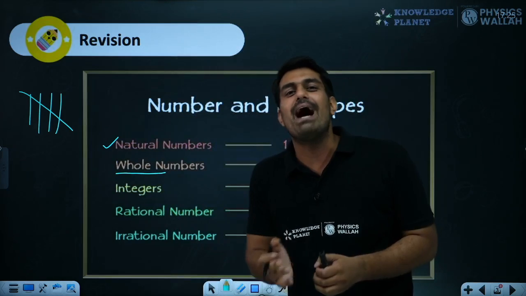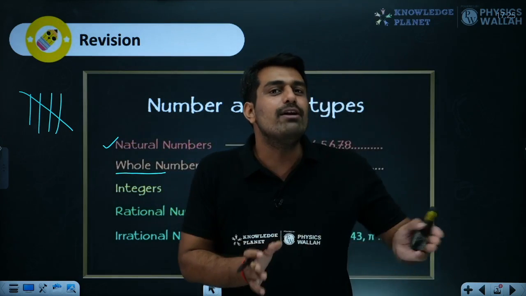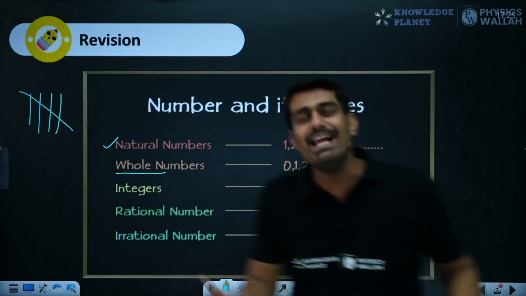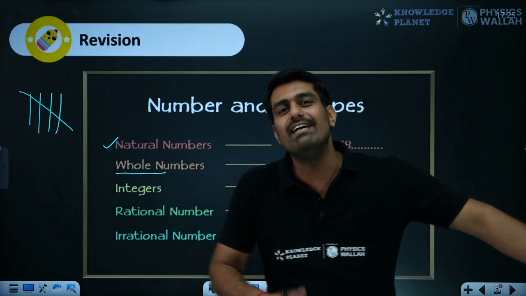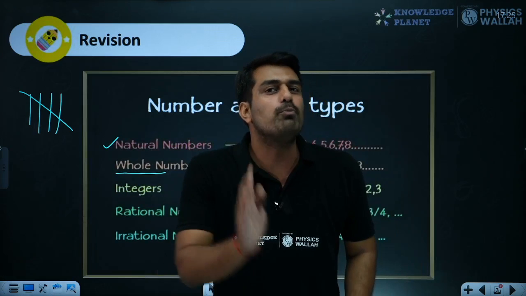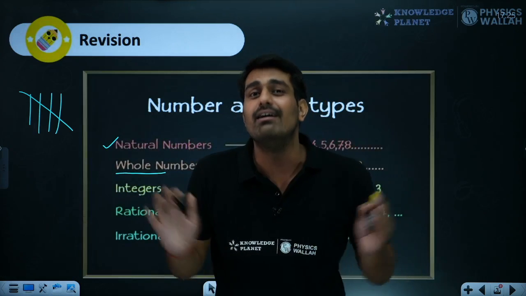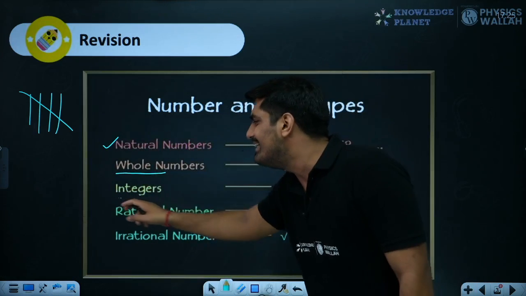In a similar manner, the magnitude of the numbers 1, 2, 3, 4 and so on remains the same on either side of zero. On this side it becomes positive, on this side it becomes negative. So positive and negative is just depicting the direction. That was about integers.